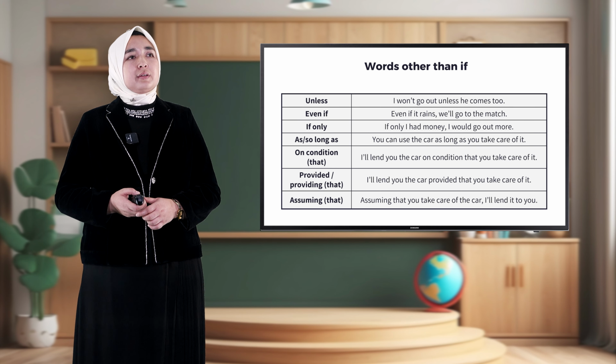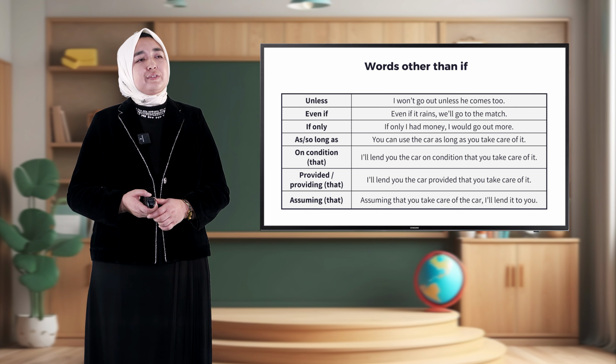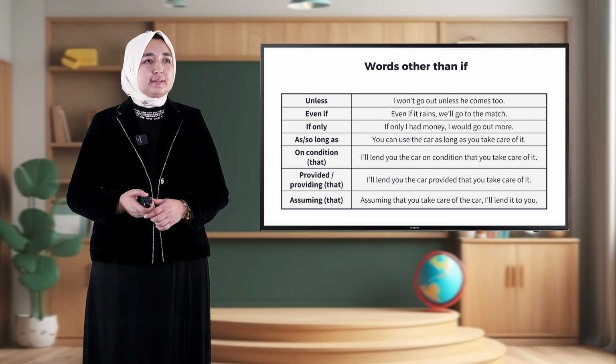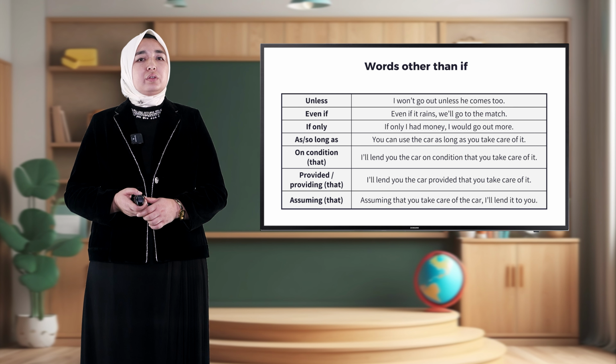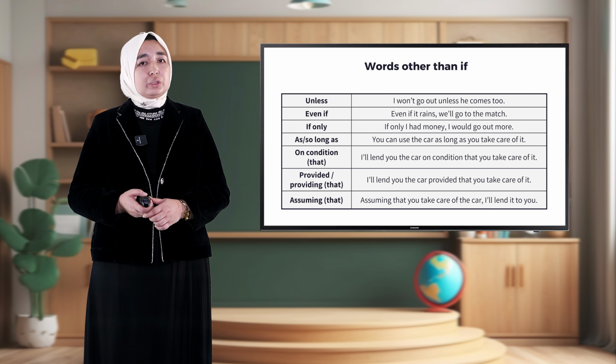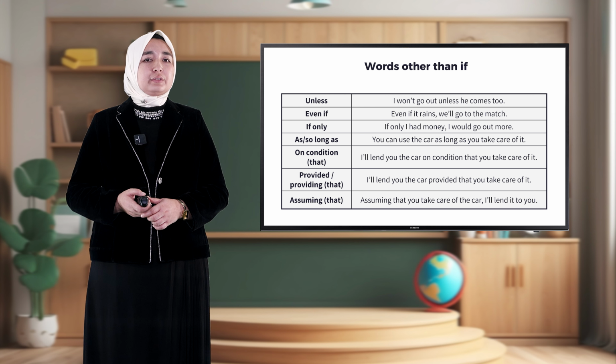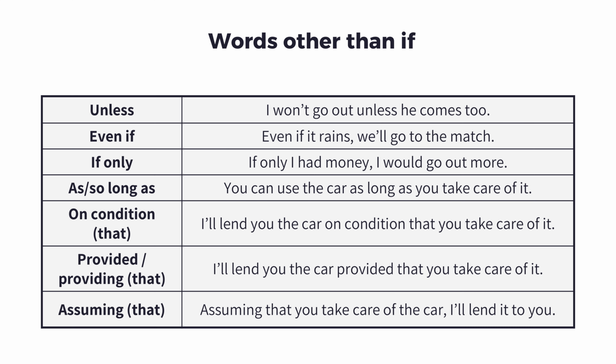Words other than if. We can use the following words instead of just if in these conditional sentences. Unless: I won't go out unless he comes too. Even if it rains, we will go out. If only I had money, I would go out more.